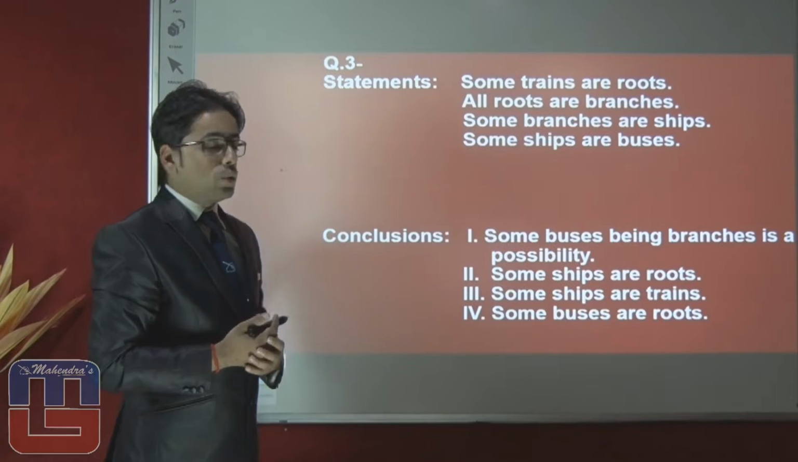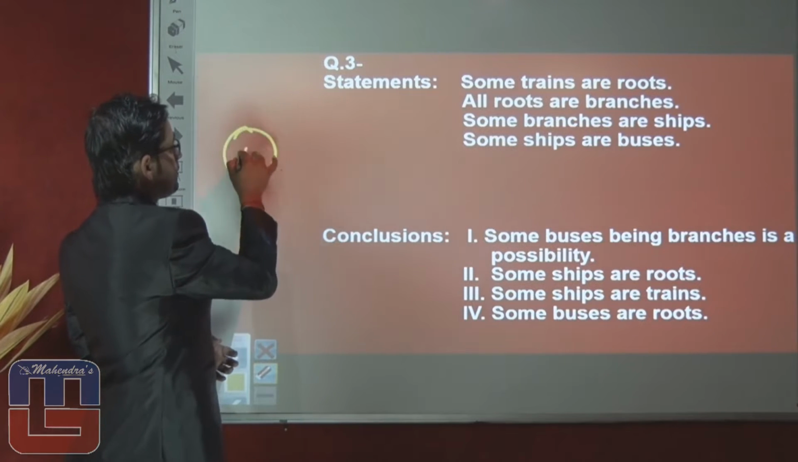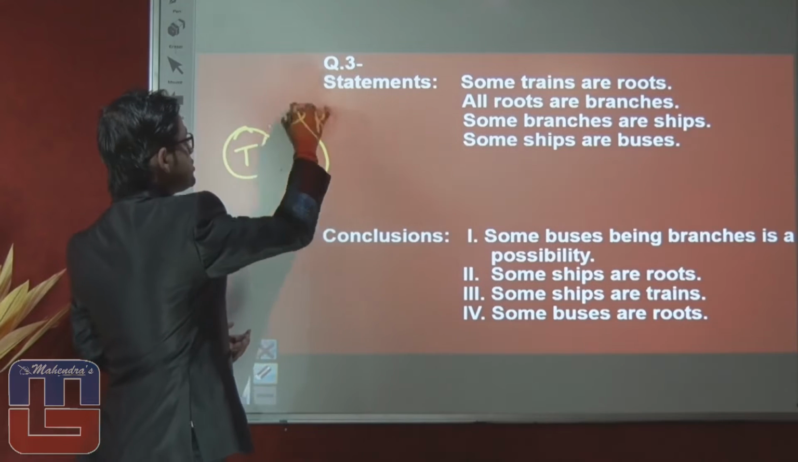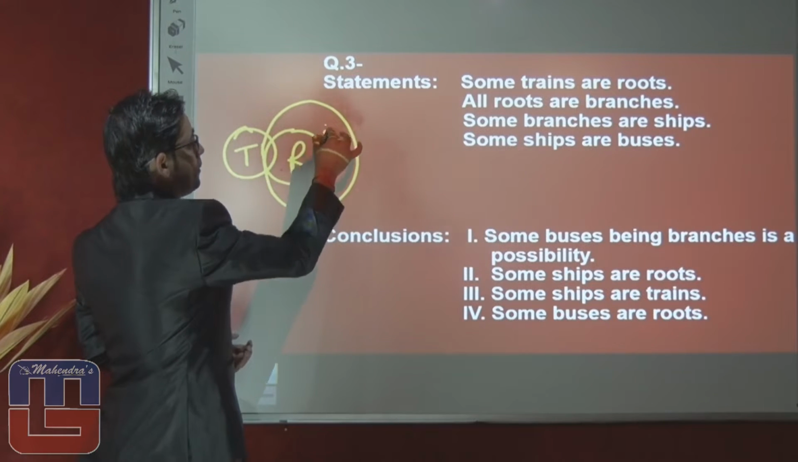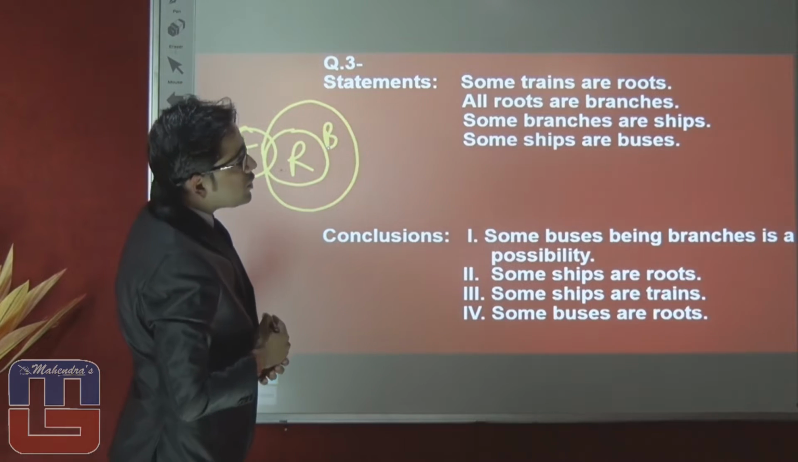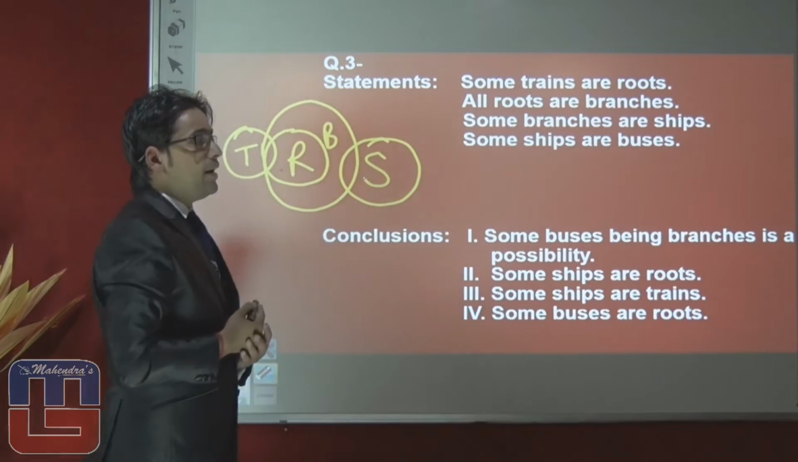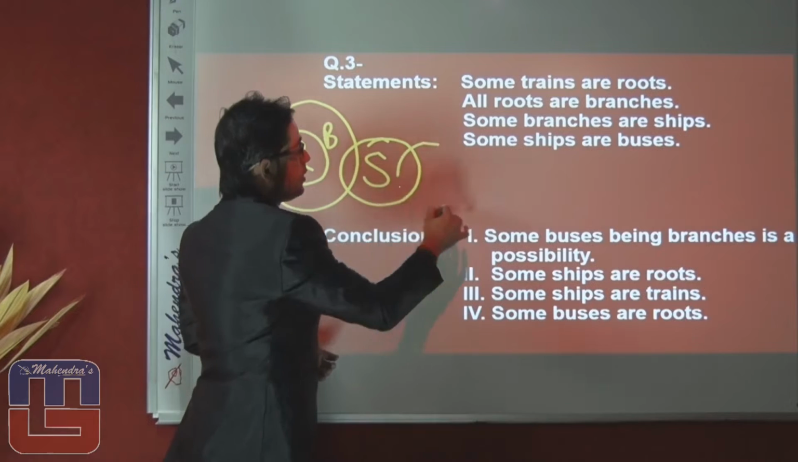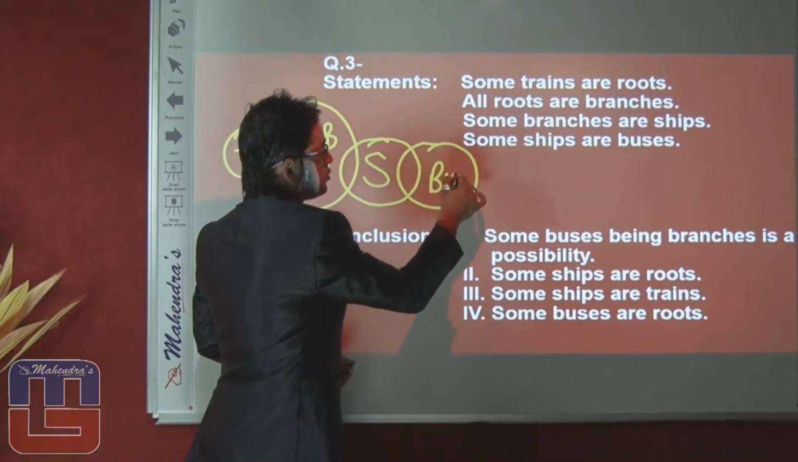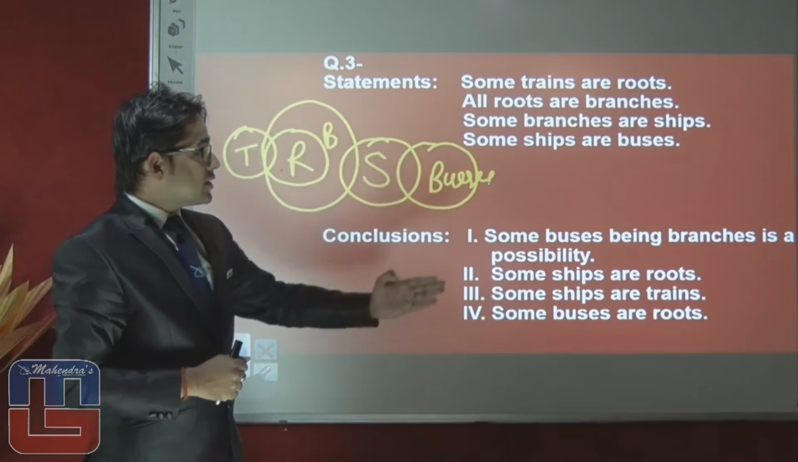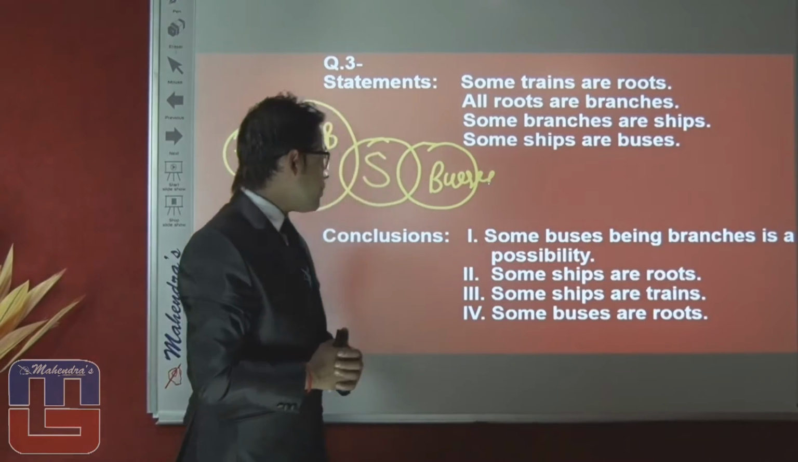Some trains are route. All route are branches. Some branches are ship. And last, some ship are buses. First conclusion is saying some buses being branches is a possibility.